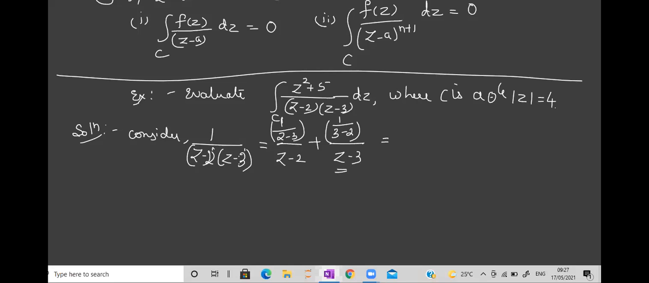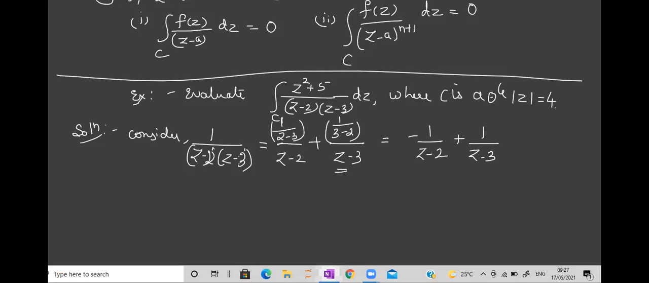What is the value of this? 1 upon 2 minus 3, which is minus 1, so minus 1 upon z minus 2. And what is the value here? 1 upon 3 minus 2, which is plus 1, so plus 1 upon z minus 3. Is the intention done? We separated it.